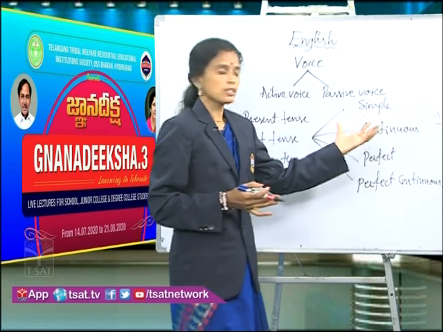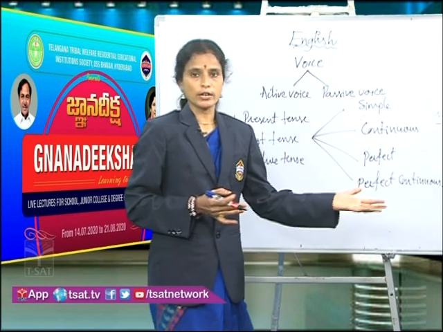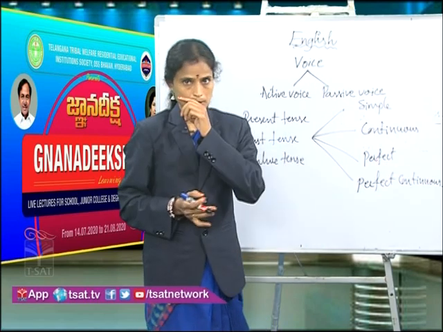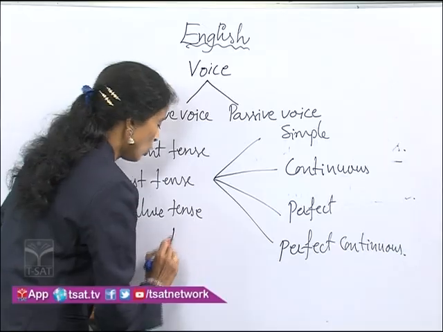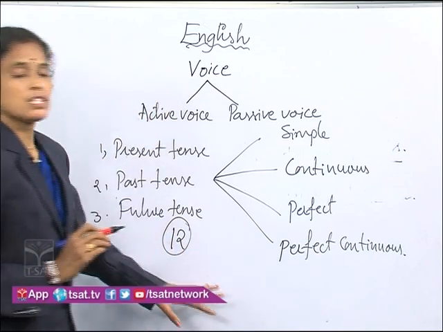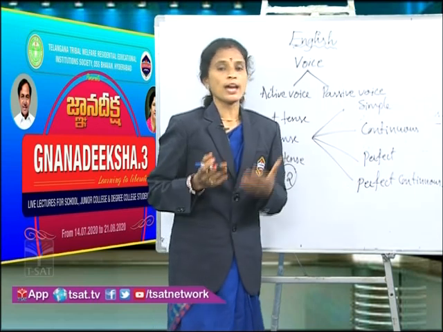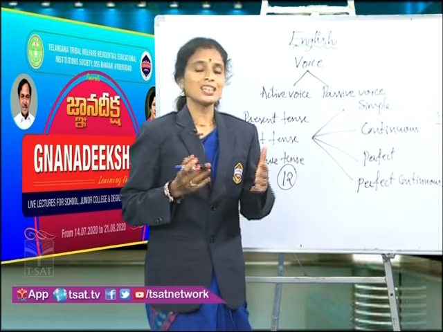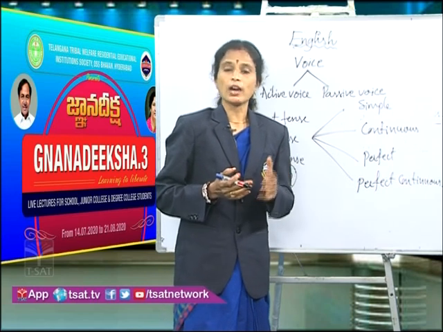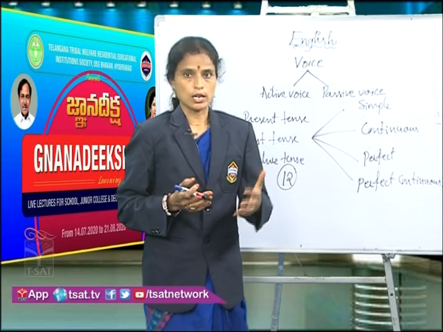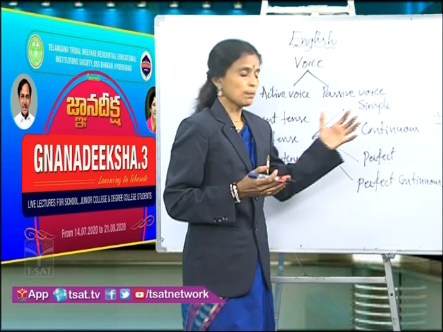The first form is that all ones are simple, all twos are continuous, all threes are perfect, and all fours are perfect continuous. So overall, how many tense forms do we have now? Yes, you are right. Overall we have 12 tense forms in English, right? Now here is the point that you may have the active sentence of all the 12 tense forms, but the passive voice is possible only for 8 tense forms out of 12. Now let us see what are those 8 tense forms where the passive voice is possible.